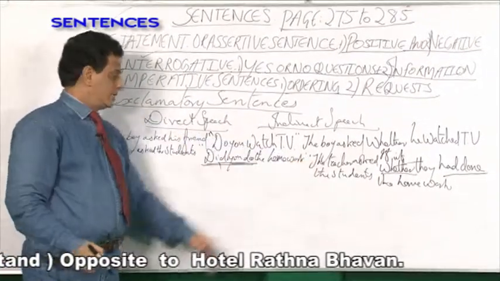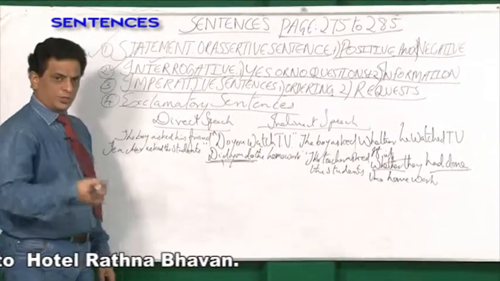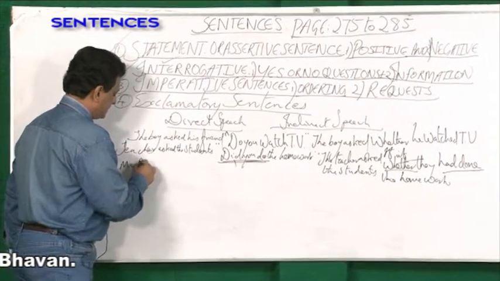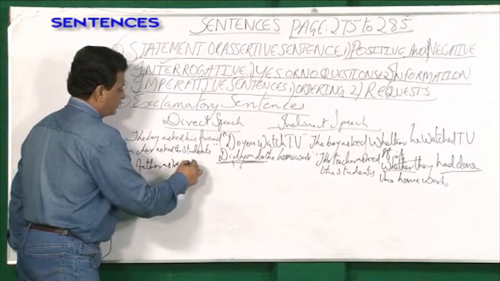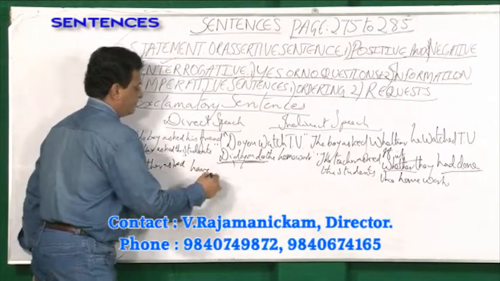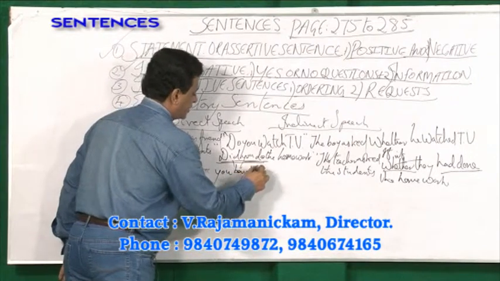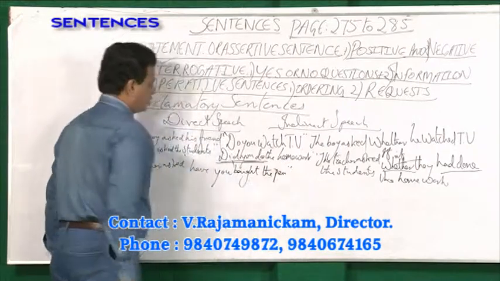So this is yes or no questions, and further you can go on. For example, my father asked, have you bought the pen? So how do you change?